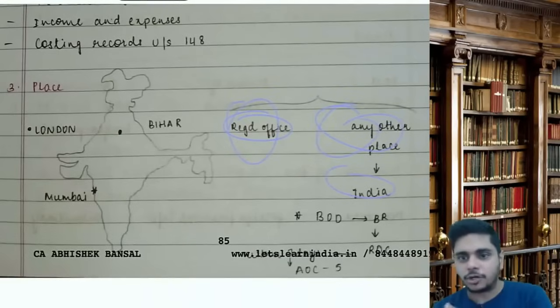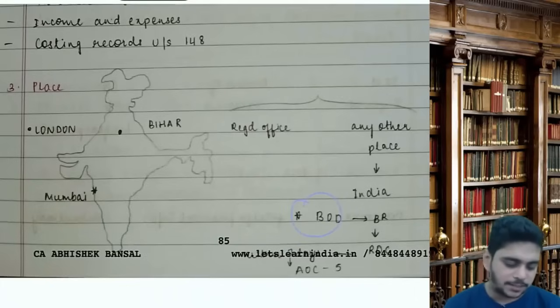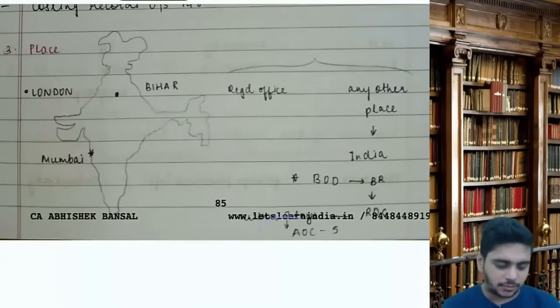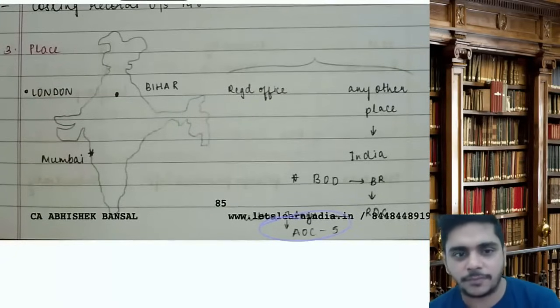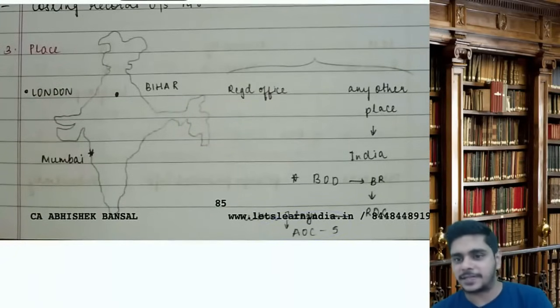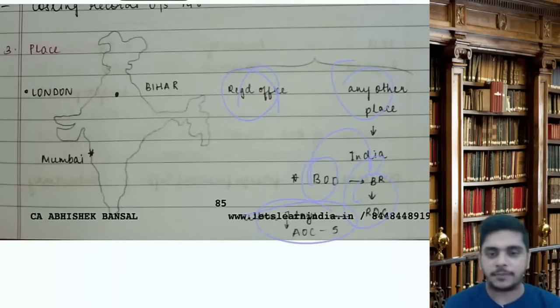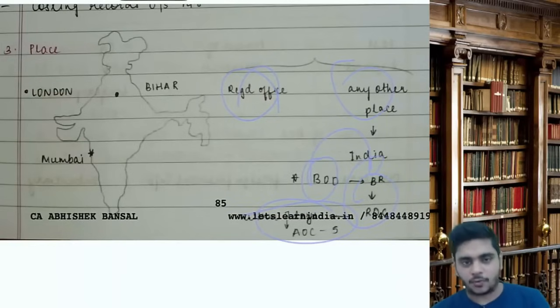When you're shifting the BUA to any other place other than register office, the board will pass a board resolution. Intimate to ROC in form number AOC5 within 7 days of passing the board resolution. It should be kept at register office or any other place in India.